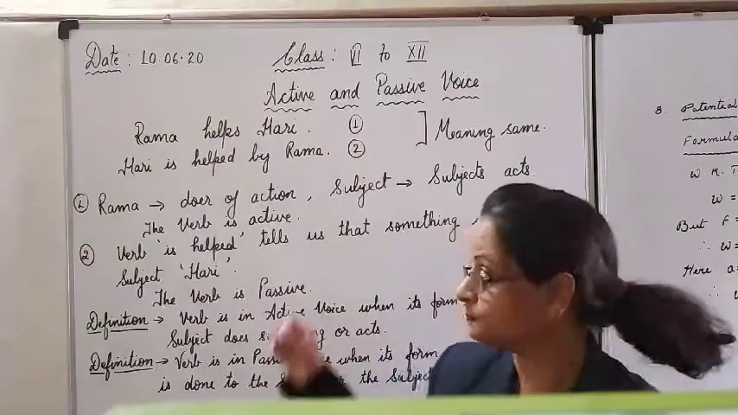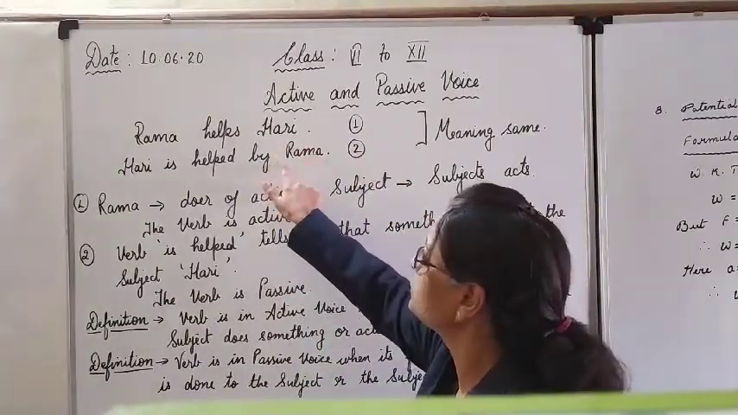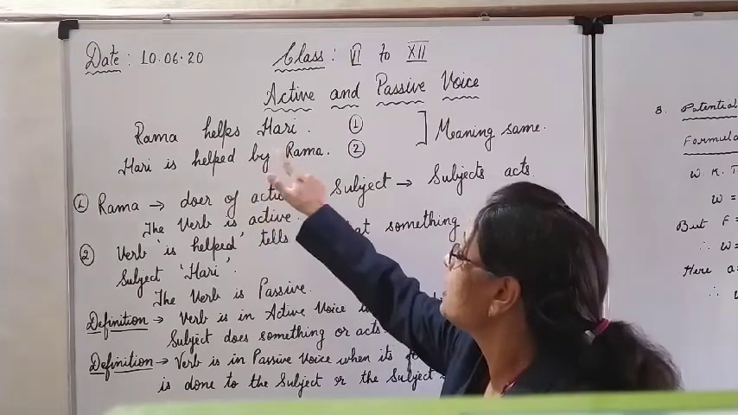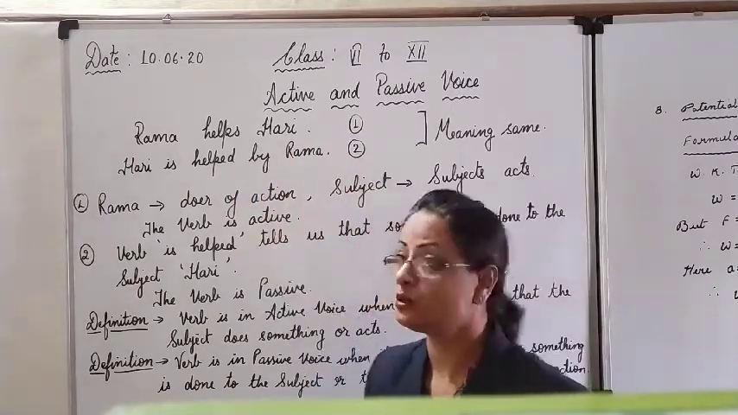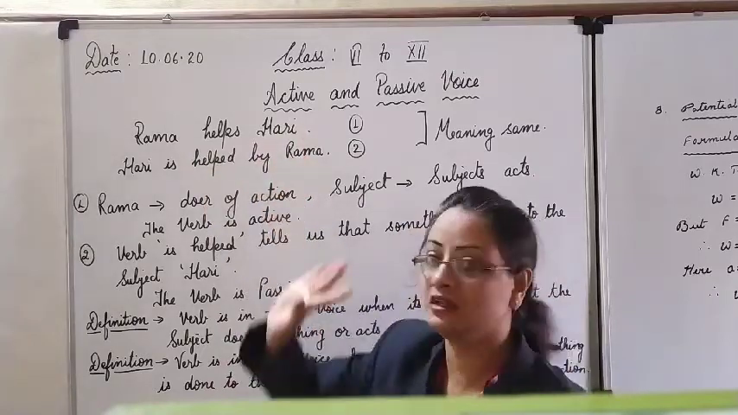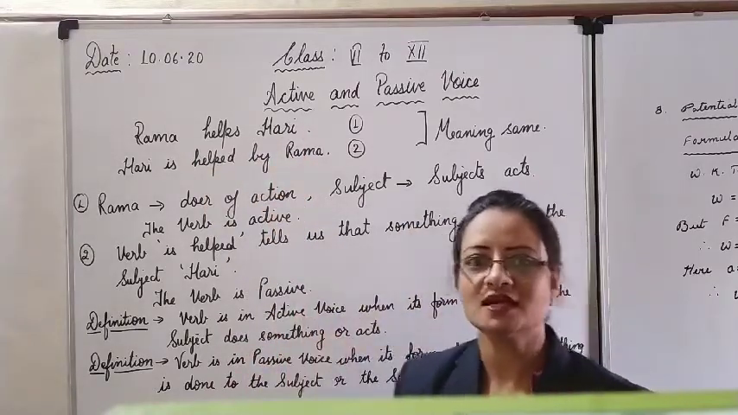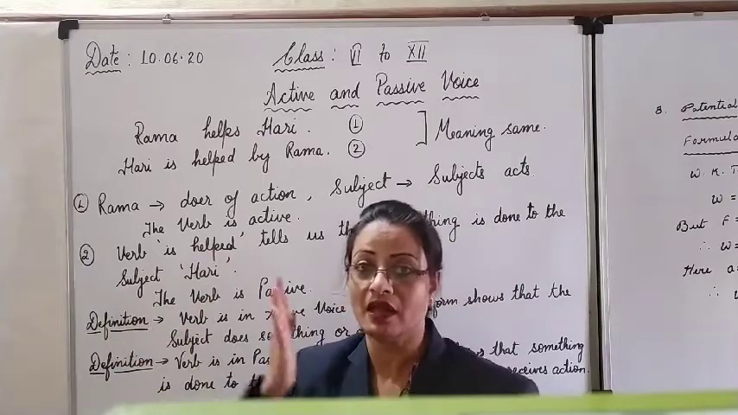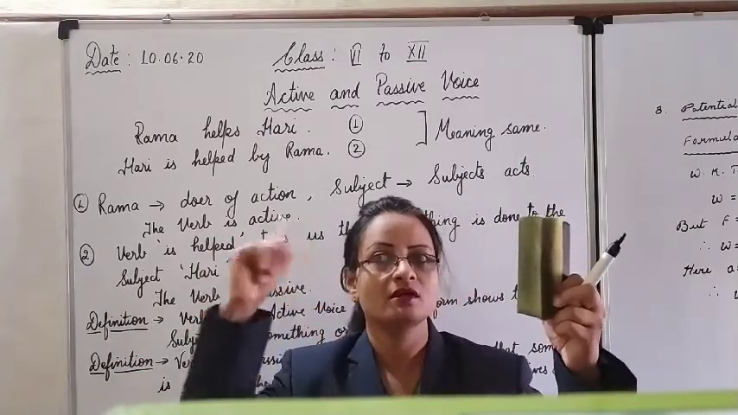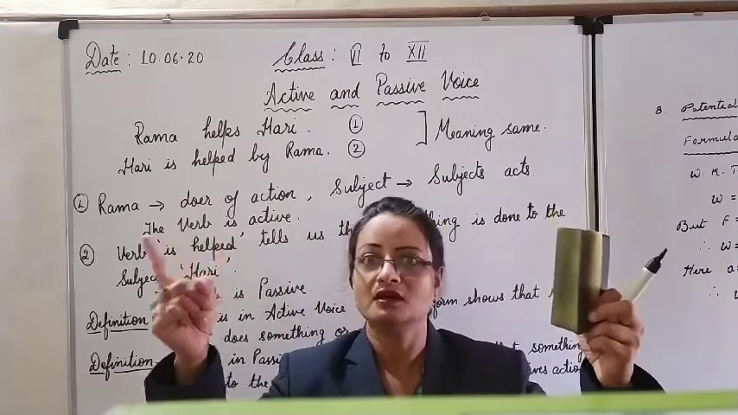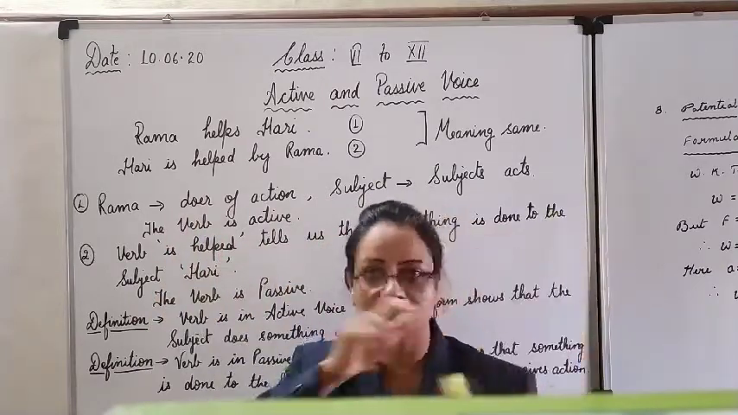Look at the board. I have written here two examples. Rama helps Hari. Okay, this is the first example. The first sentence is written on the board. Rama helps Hari. Understood? Who is helping whom? Rama is helping Hari. Two persons are there, Rama and Hari. Rama is helping this person, Hari.